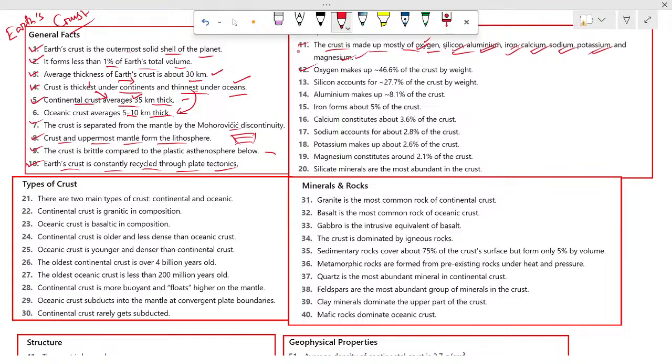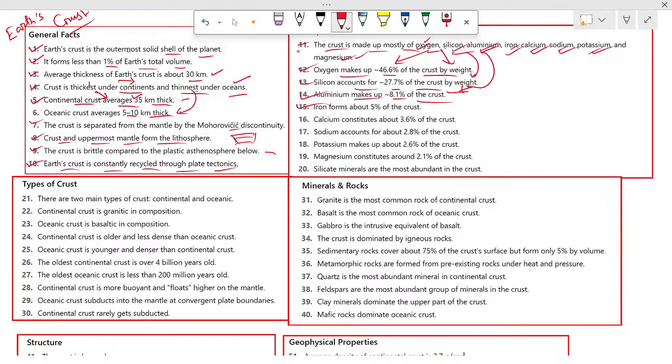Number 12, oxygen makes up 46.6% of the crust. So the most abundant is oxygen. Silicon accounts for 27.7% of the crust by weight. Aluminium makes up 8.1% of the crust. So this is the third, this is second, and this is first. Its amount is 46.6%, this is 27.7%, and this is only 8.1%.